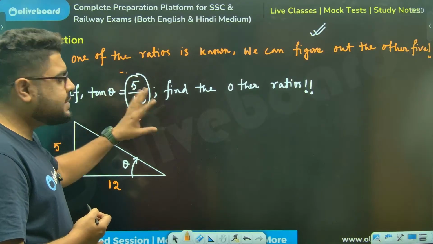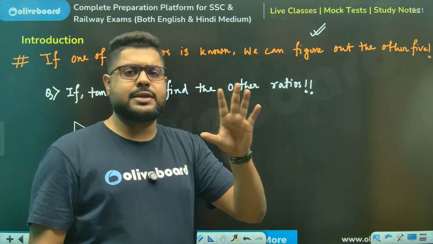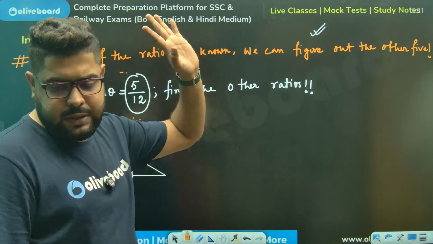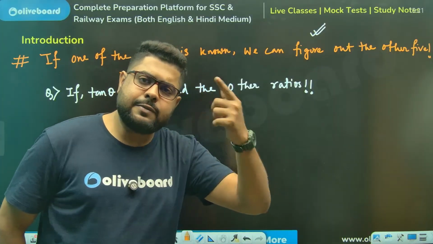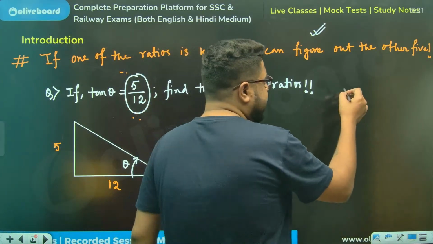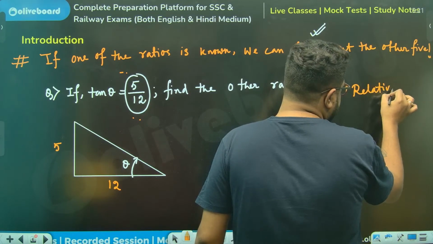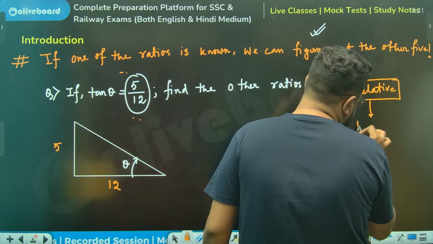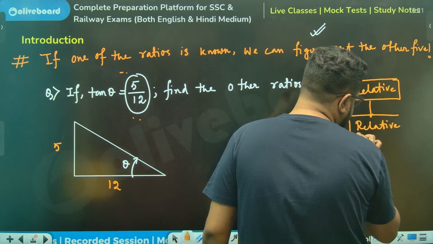Now, as this is a ratio, please understand this. I have told you this multiple times since day one, and for those who are new, just listen to me. This is a very simple arithmetic concept. If in a question you have been given a relative term and they are asking something that is also relative, you don't need any XYZ variable.